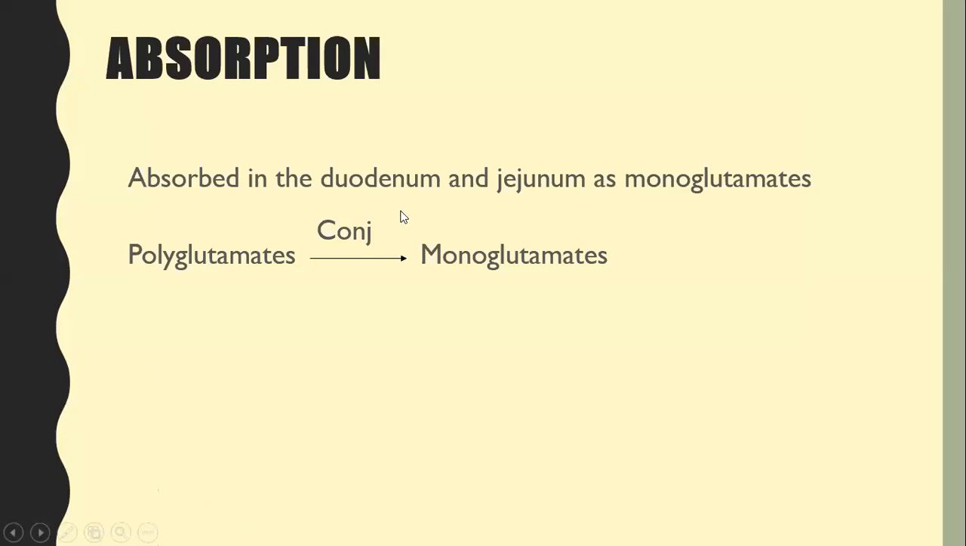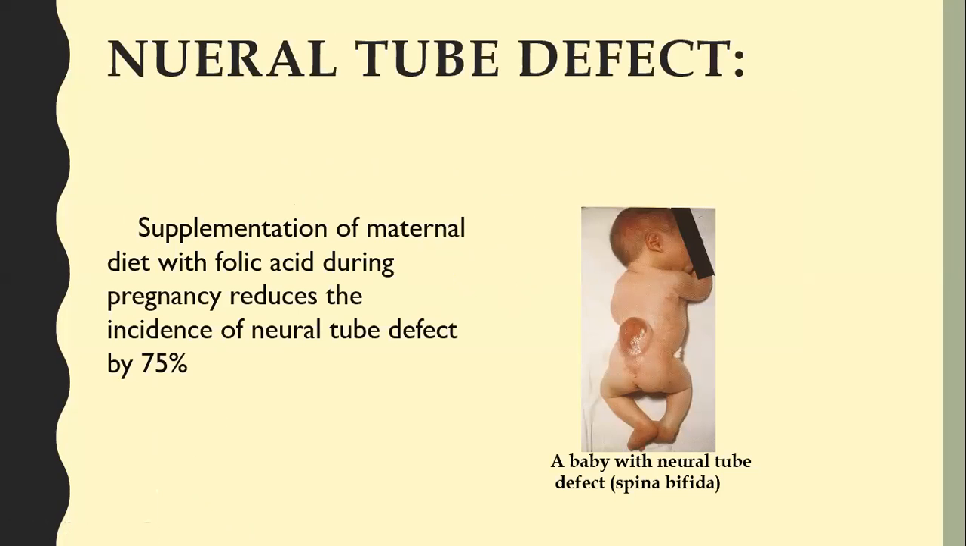The absorption of folic acid occurs in the duodenum and jejunum as monoglutamates. In food, it is present as polyglutamates. It is deconjugated and converted to monoglutamate, and this monoglutamate can only be absorbed from the duodenum and jejunum. So what are the consequences of folic acid deficiency? It can lead to neural tube defects. Supplementation of maternal diet with folic acid during pregnancy reduces the incidence of neural tube defects by 75%. This is a neural tube defect in a newborn baby, that is spina bifida.